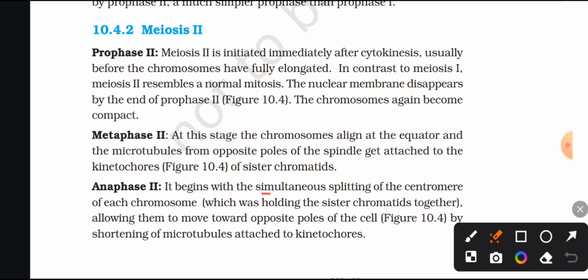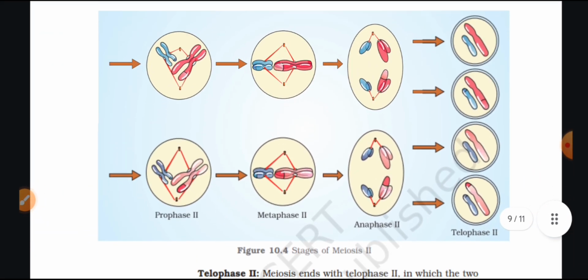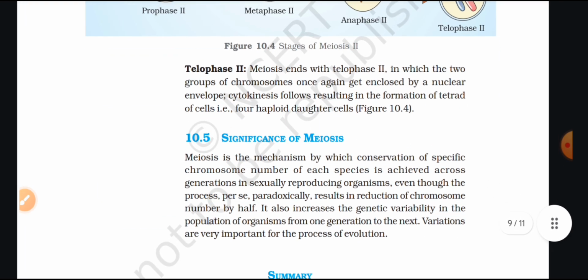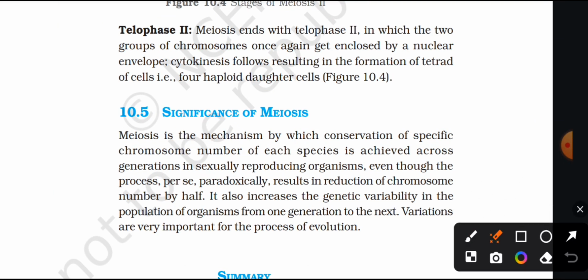Anaphase second. It begins with the simultaneous splitting of the centromere of each chromosome, which was holding the sister chromatids together, allowing them to move towards opposite poles of the cell, by shortening of microtubules attached to kinetochores. Stages of meiosis second. Telophase second. Meiosis ends with telophase second, in which the two groups of chromosomes once again get enclosed by a nuclear envelope. Cytokinesis follows, resulting in the formation of a tetrad of cells, that is, 4 haploid daughter cells.